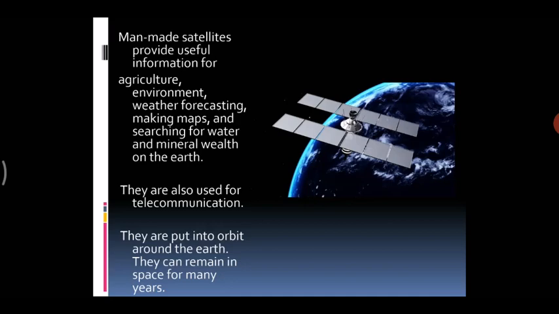Now, what is the meaning of telecommunication? Telecommunication means communication between two people. For example, our television or our telephones: we communicate with each other through a telephone. When you call someone, you talk from one side and the other person talks from the other side. So that is one type of telecommunication. Another is mobile phones. All of them work because of the satellites that are being launched. Nowadays you can even do video calling. That is a way of telecommunication, two people talking at the same time.